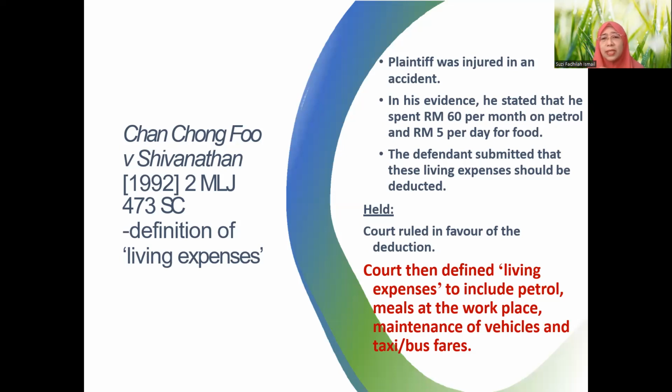In his evidence, he stated that yes, he spent 60 ringgit per month on petrol, those days. Petrol 60 ringgit is enough, and meals 5 ringgit per day, especially the one that he bought when he was at the workplace. Then the defendant, the one who is supposed to pay, submitted that these living expenses should be deducted. We are not paying this 60 plus 5 here. It has to be deducted from the gross salary. So the court agrees?